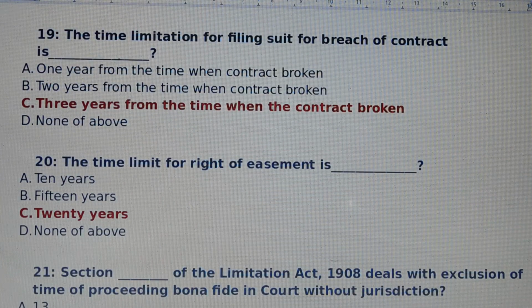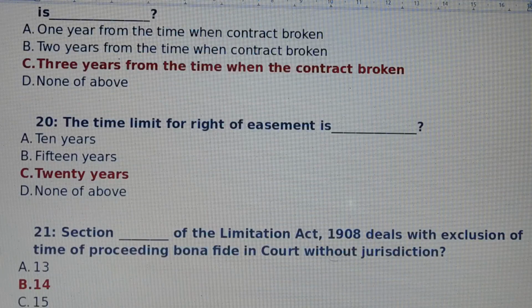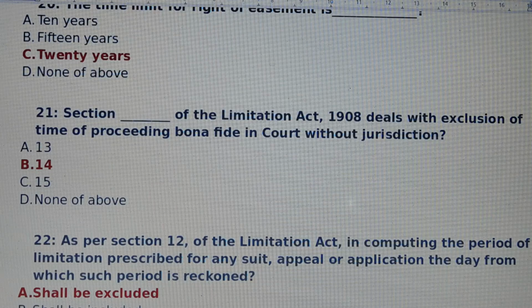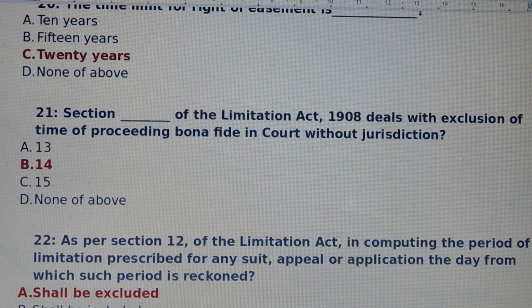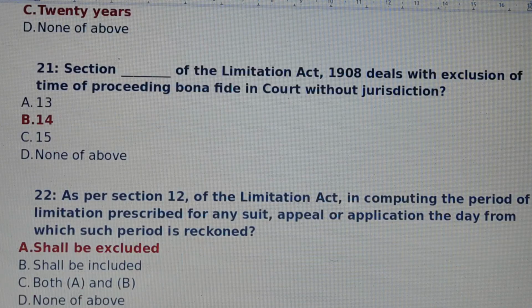Question number 20. The time limit for right of easement is. Answer is option number C. 20 years. Right of easement is 20 years. Question number 21. Section dash of the Limitation Act deals with exclusion of time of proceeding bona fide in court without jurisdiction. Answer is Section 14 of the Limitation Act deals with exclusion of time of proceeding bona fide in court without jurisdiction.